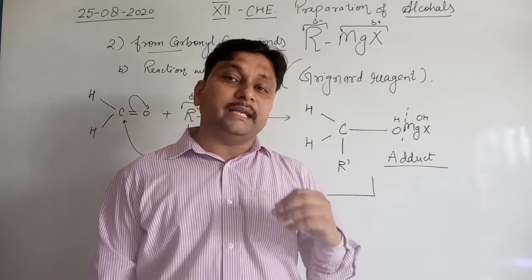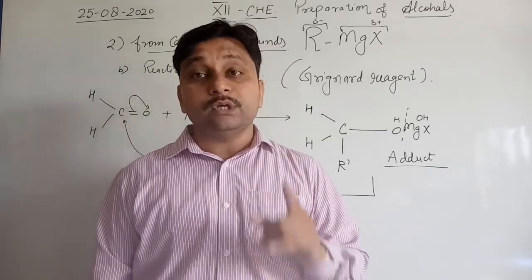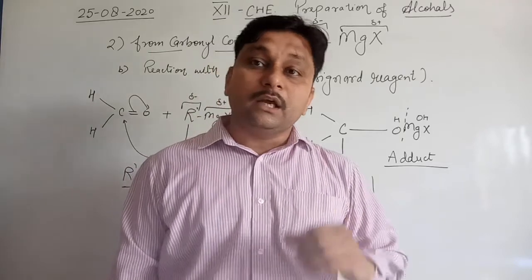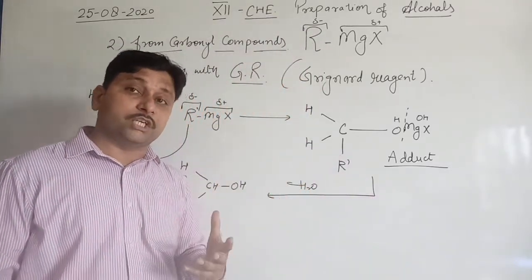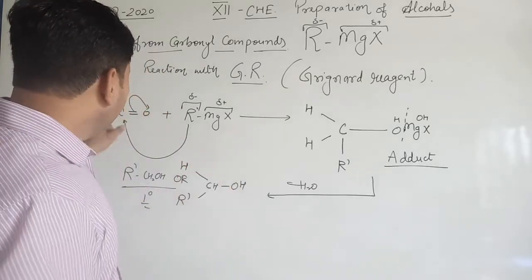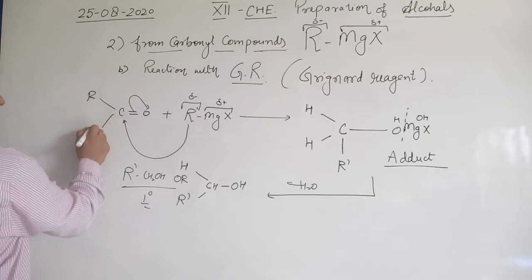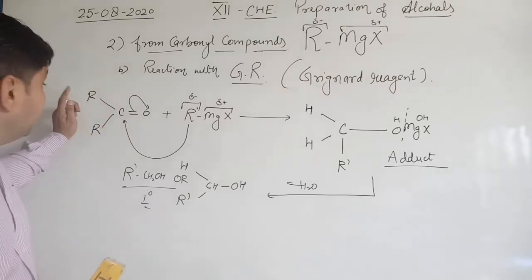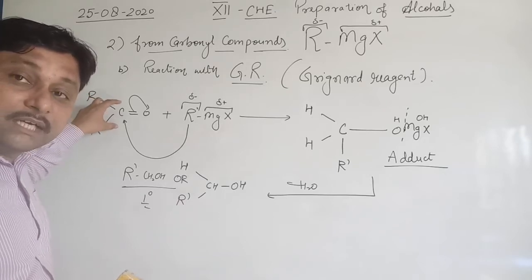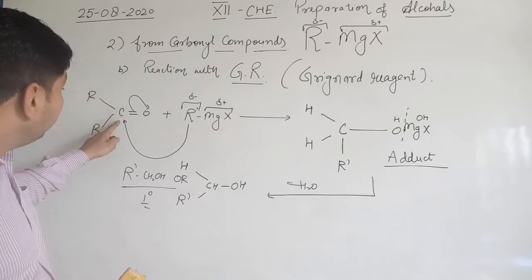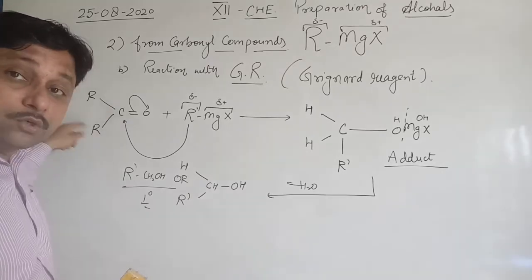But the rest of the aldehydes in nature, when they react with Grignard, convert into secondary alcohol. Clear? Now we see which type of compound has the tendency to form tertiary alcohols by this method. If we take two carbon chains on the two valencies of the carbon atom, if I take R on these two valencies, it forms a ketone.